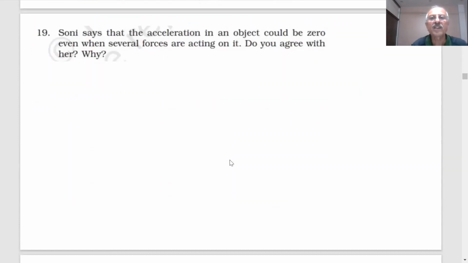Sony says that acceleration of an object would be 0 even when several forces are acting. Do you agree? What is the answer?